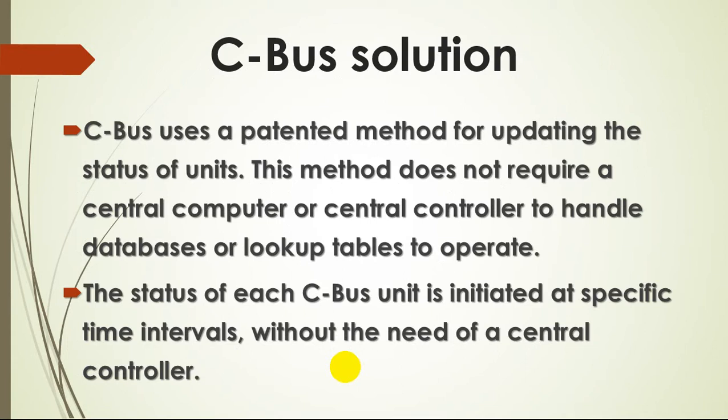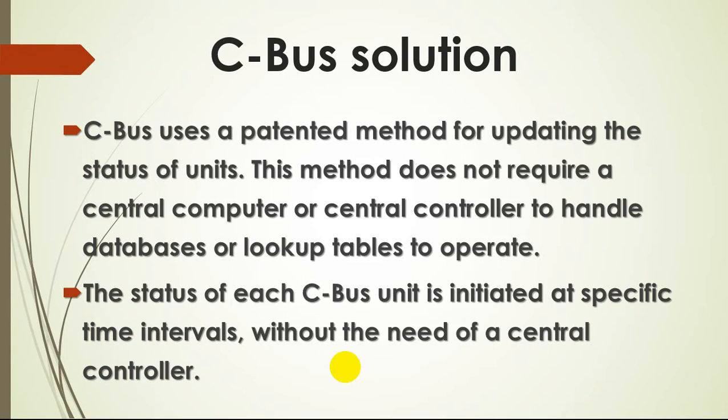Here, the C-Bus uses a patented method for updating the status of units. Units here means the components. What are the components that are utilized for the smart home? This method does not require a central computer or a central controller to handle databases or lookup tables to operate.